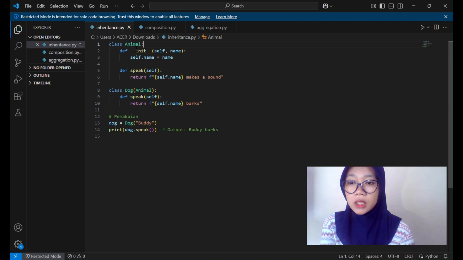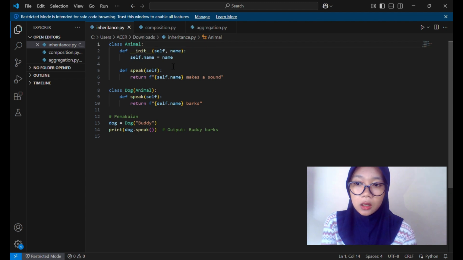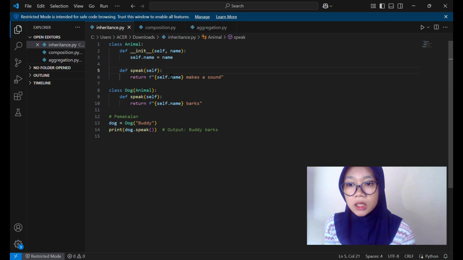The code explanation: class Animal, this is the parent class named Animal. All animals have a name and the ability to speak. And then def __init__(self, name), the constructor or initializer of Animal. The name is stored in self.name as an attribute of the object. Okay, def speak(self), a generic method for speaking. The default just says the animal makes a sound.